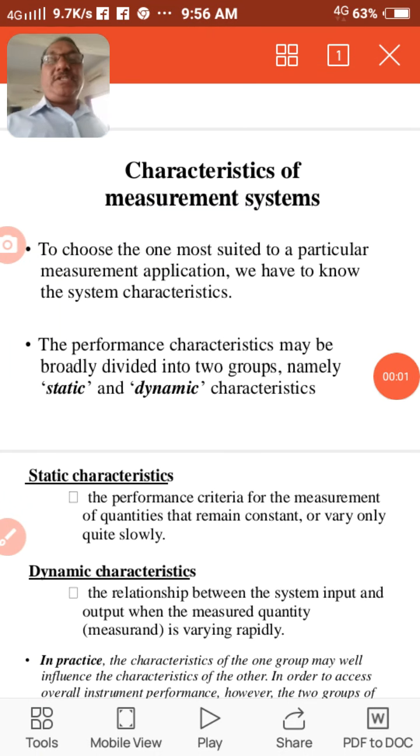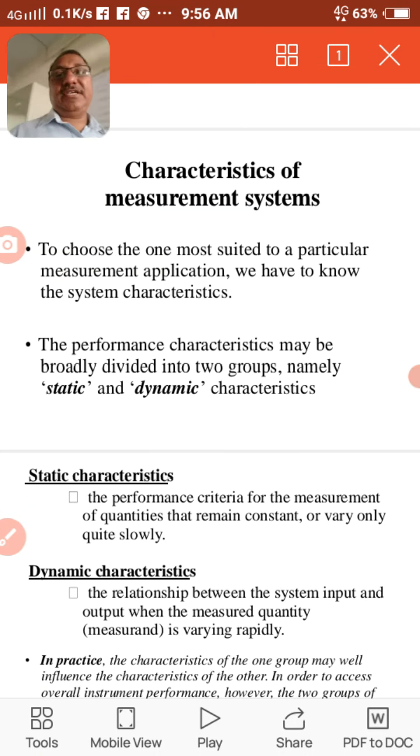Good morning, students. Today we are starting with characteristics of measurement systems.